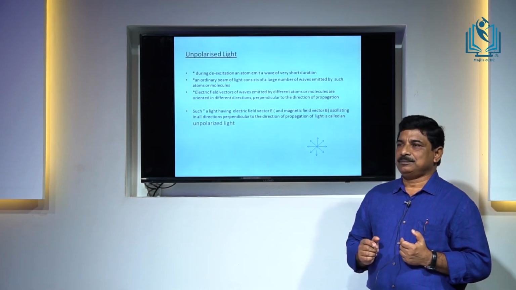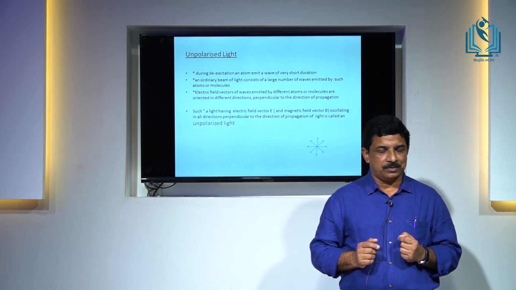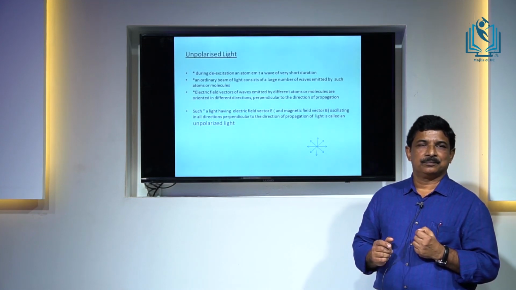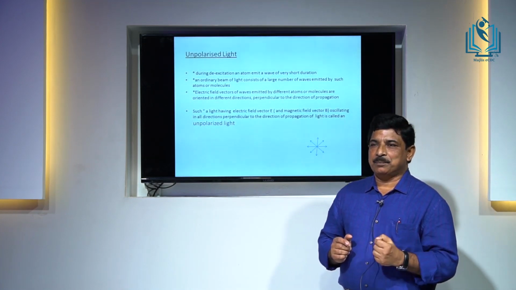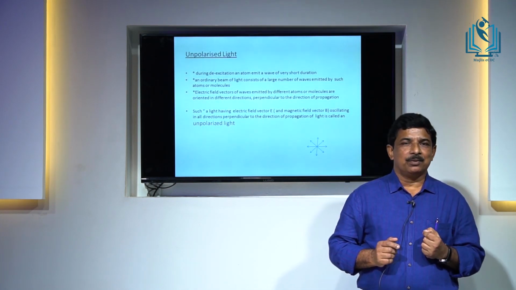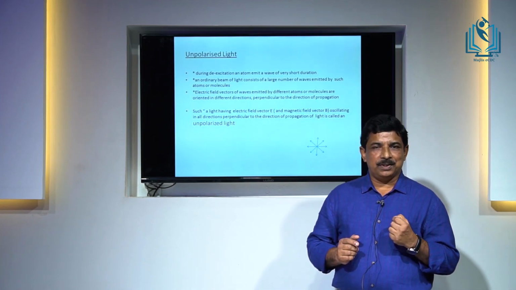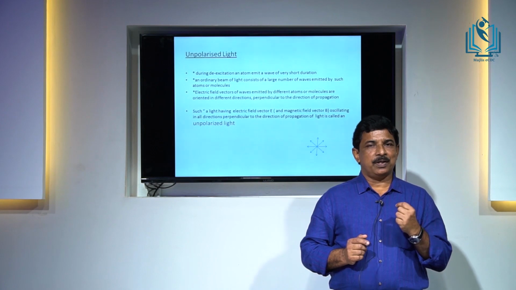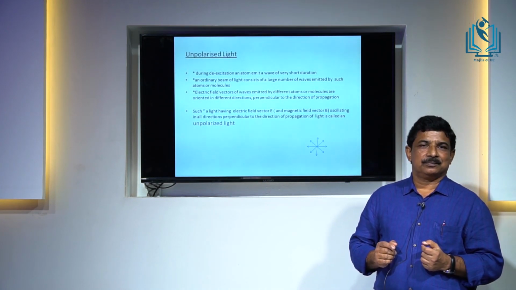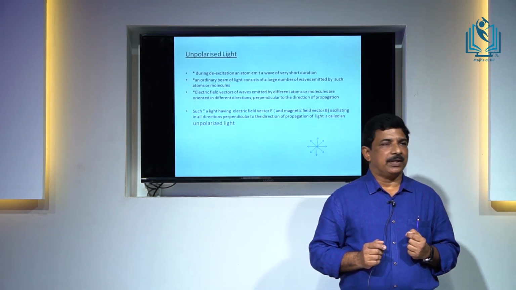This wave train or wave packet has only a very short duration, because the transition from the higher energy level to the lower energy level takes place within a short interval of about 10 to the power minus 8 second, or we can say 10 nanoseconds. So, each wave train emitted by an atom has a very short duration of about 10 to the power minus 8 second.